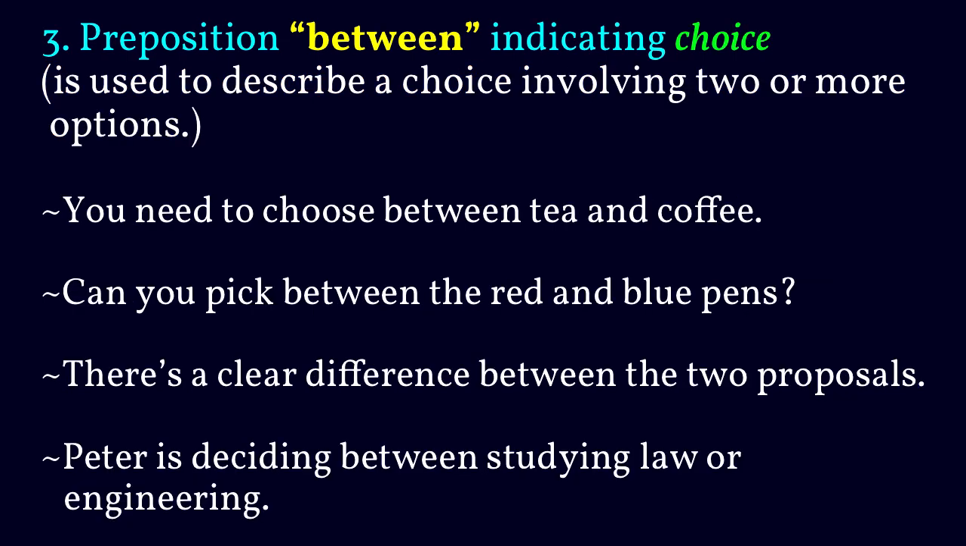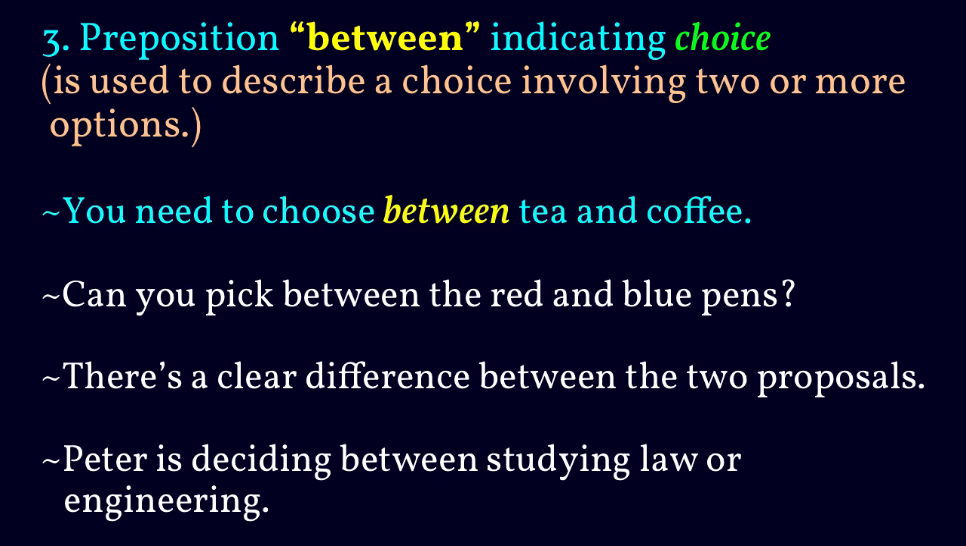3. Preposition between indicating choice is used to describe a choice involving two or more options. You need to choose between tea and coffee.